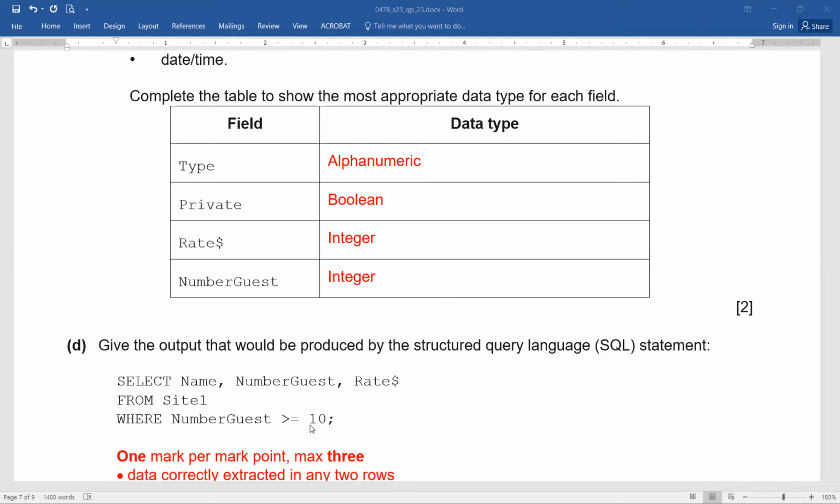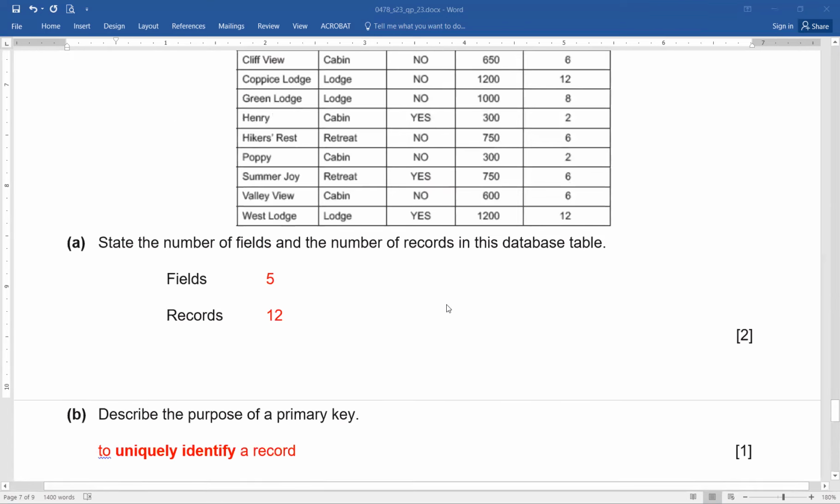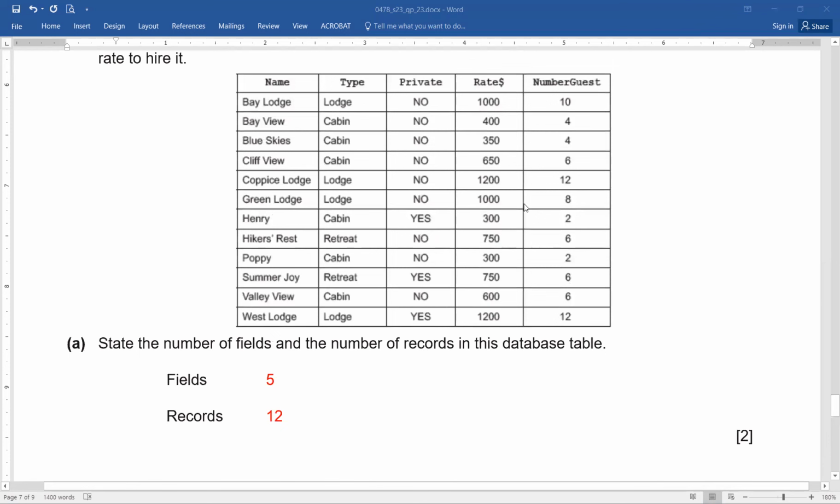We'll have to go back to our table and see which records are meeting the criteria when number guessed is greater than 10 or equal to 10 as well. Fine, just remember. And then you have to display name, number guessed, and rate dollar, and in the same sequence. Now remember, how many values are greater than or equal to 10? So you can see which one.